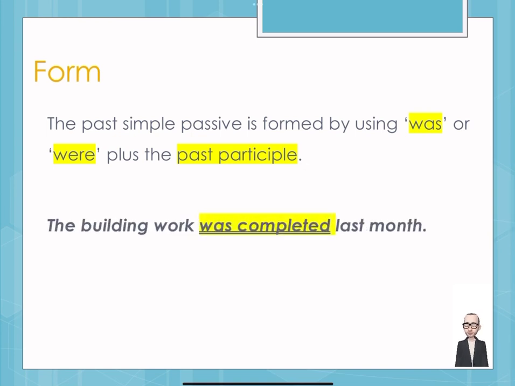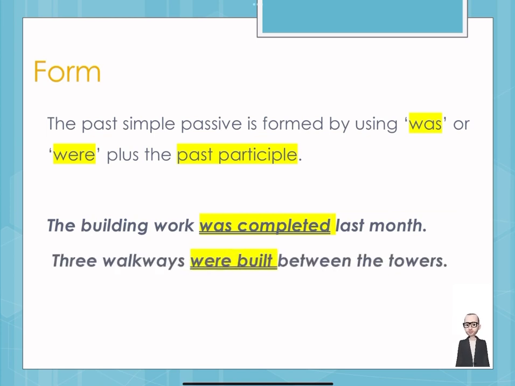Examples, a couple of more examples. The building was completed last month. You will see the verb consists of 2 parts, was and completed. Or the 3 walkways were built between the towers. Were built, because we are talking about 3 things, 3 walkways, so we will have to use were and the past participle.